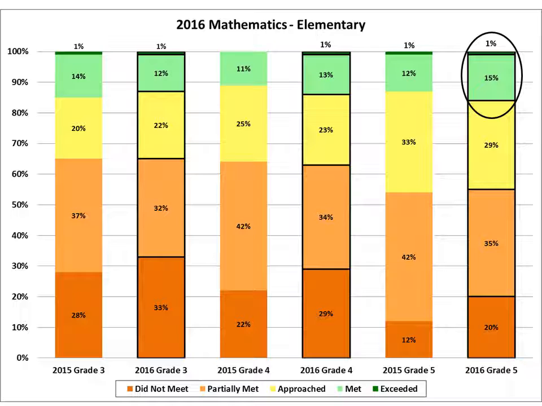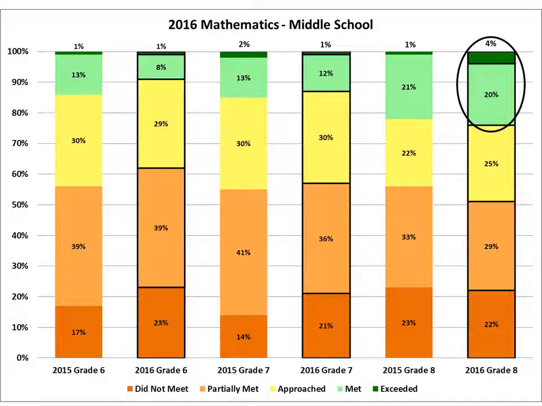Now we start to see a breakdown per grade level for mathematics. The area that we've chosen to highlight here is 5th grade, going from 2015 13% proficient to 2016 16% proficient. Carrying on up through the middle school, we see the 8th grade improvement going from 22% proficient in mathematics to this past year 24% proficient in mathematics.